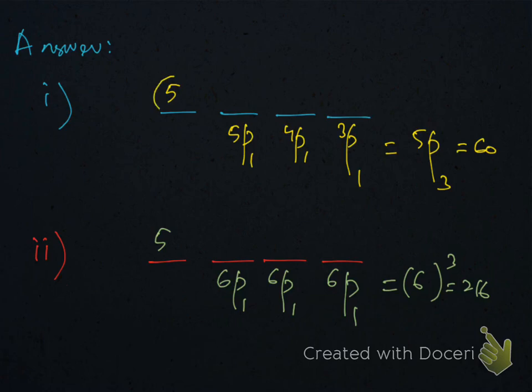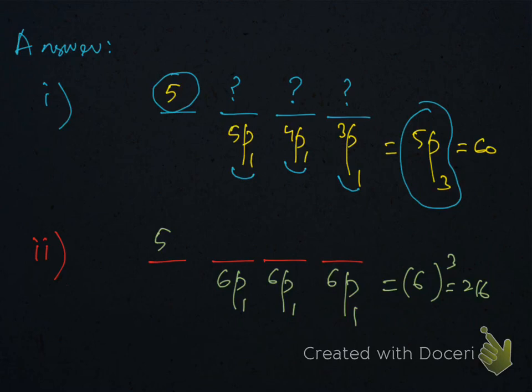Since the number is between 5,000 and 6,000, the first digit must be 5. And for this digit we have 5 choices. We can write 5P1 here. For this digit we have 4 choices, 4P1. For this digit we have 3 choices, 3P1. And this 5P1, 4P1 and 3P1 can be written as 5P3. So there are 60 ways for the arrangements.